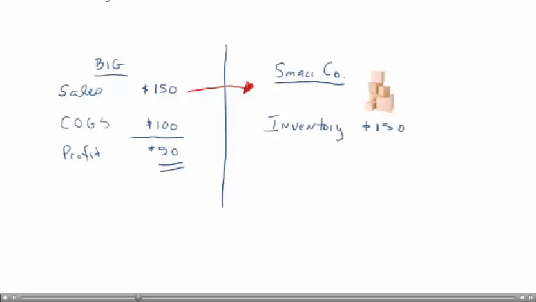Let's assume that the year ends at that point and it's time to do consolidated financial statements. Consolidate Big's financials with Small's. The question is, how much of that profit would you let Big show on a consolidated financial statement? Is that a legitimate sale? How much of the sale of $150 would you let them show on a consolidated income statement? Hopefully you're thinking to yourself, well, these are not two separate companies. When it comes to a consolidated financial, this is just one company. These are two divisions. So I'm not going to let the sale get reported. I'm not going to let the cost of goods sold get reported. I'm not going to let that profit get reported.